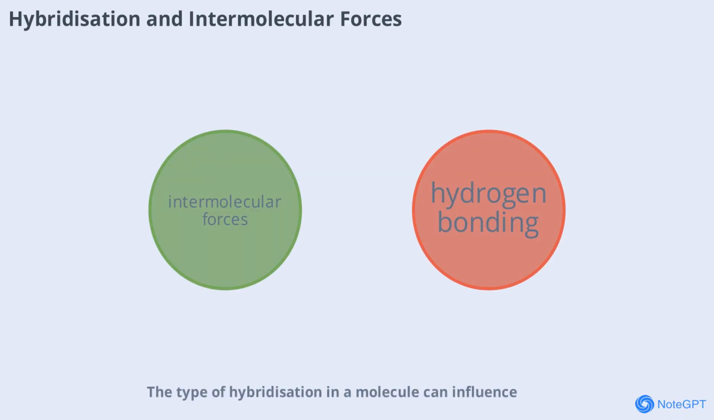The type of hybridization in a molecule can influence the strength and type of intermolecular forces it experiences. For example, molecules with sp3 hybridized atoms may form stronger hydrogen bonds, while those with sp2 or sp hybridization may have different van der Waals interactions. These forces affect the physical properties of substances.